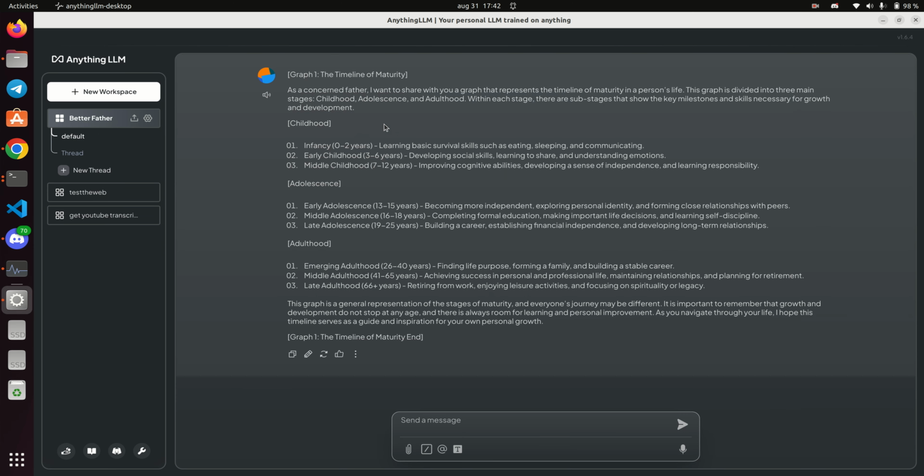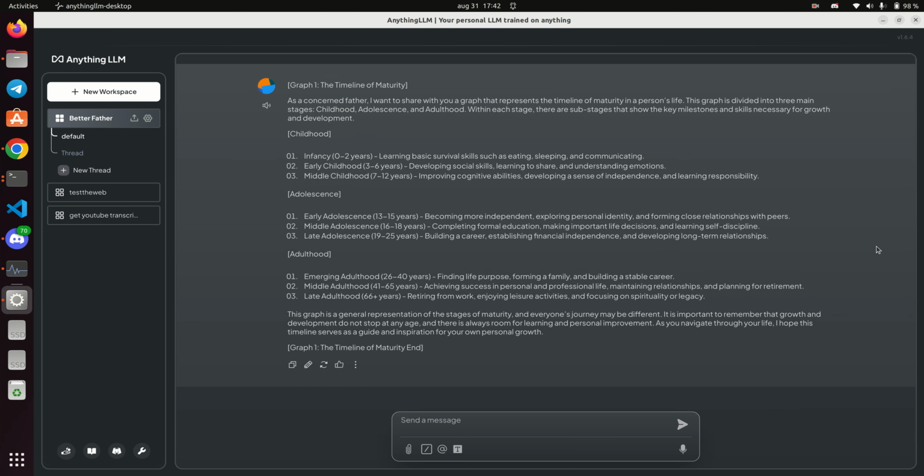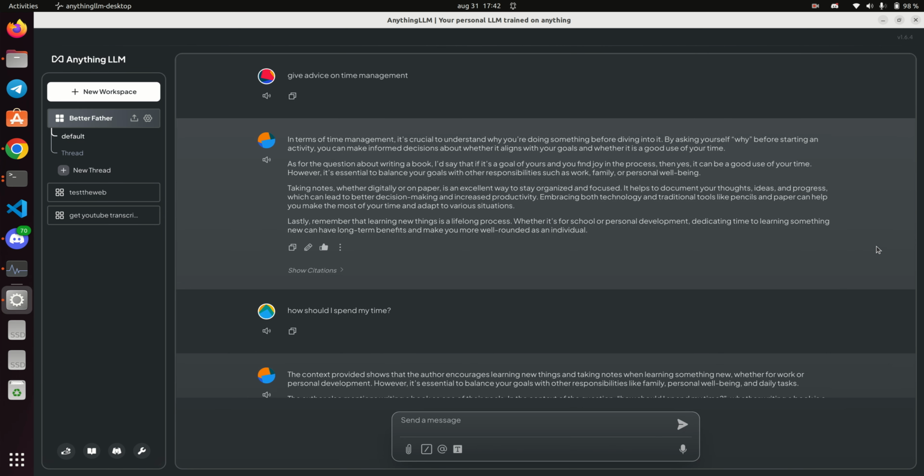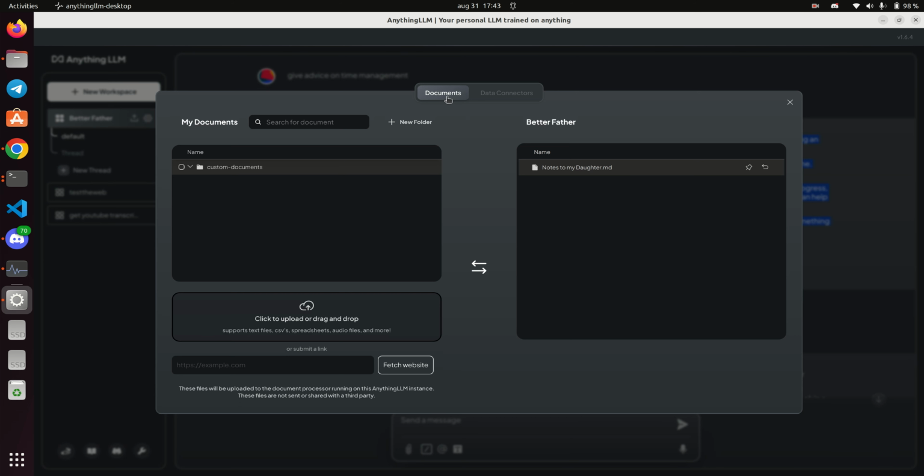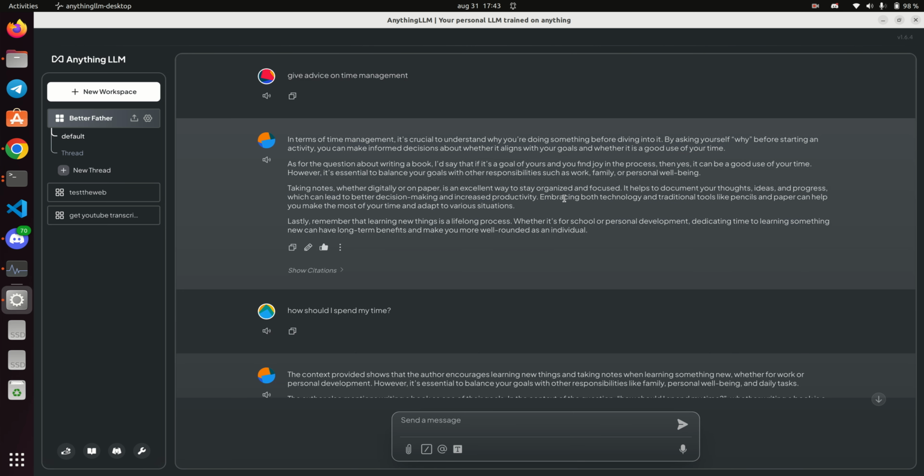So let's move my documents again. I like this answer, and I want to add this to my document so that when I rerun it, the output that I liked is now included so that I can see it and I can go and edit it to make sure that the phrasing is right, because this is okay, but it's not my voice. It's close, but it's not the same.